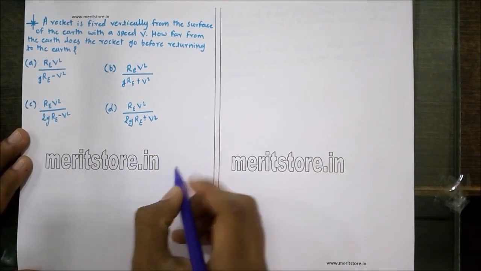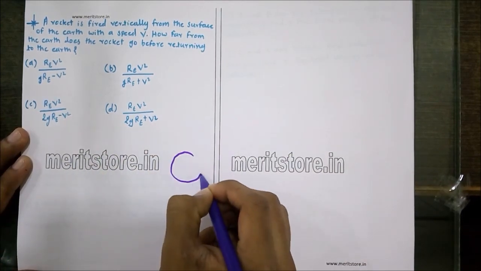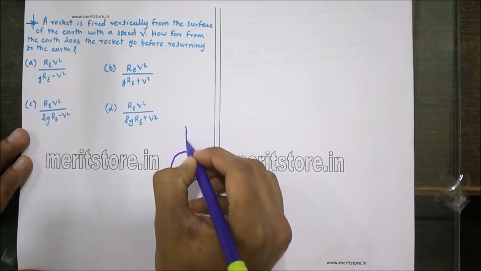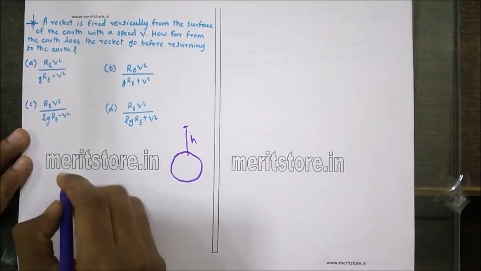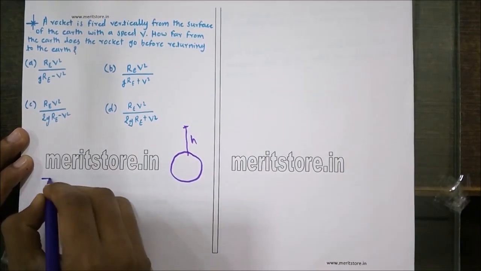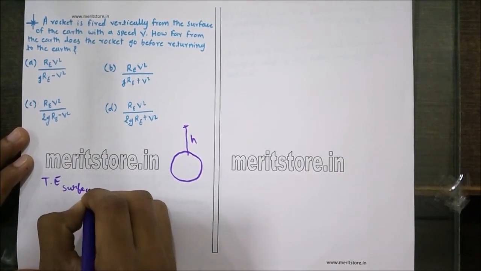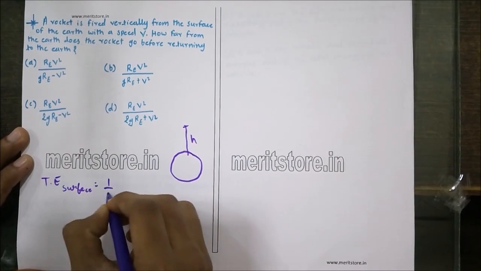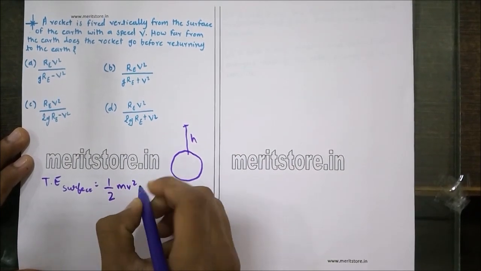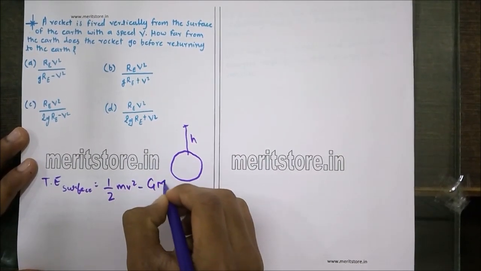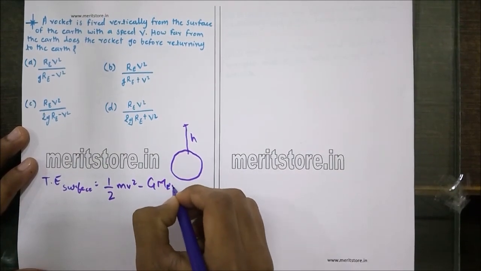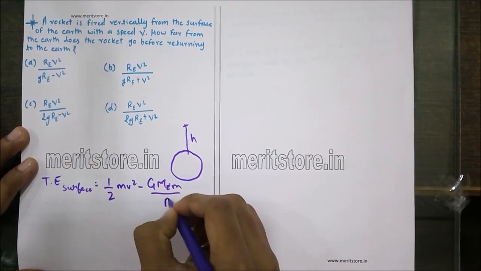Now let the rocket from the surface of the Earth reach a maximum height h. So the total energy at the surface of the Earth is nothing but half mv square minus G Me m upon Re.